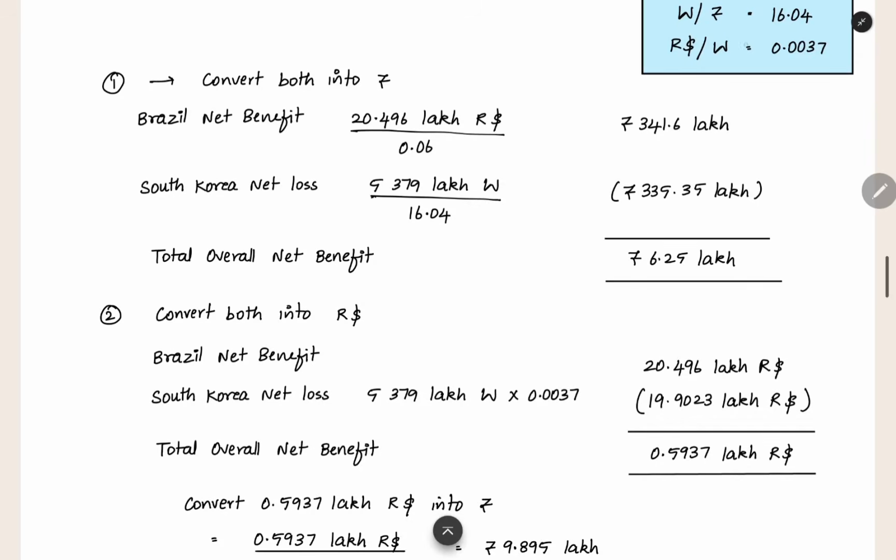Now both are in rupees. This is the positive net benefit. This is the negative net loss. So when you set it off, you are getting an overall net benefit of 6.25 lakhs. This is under the first method.